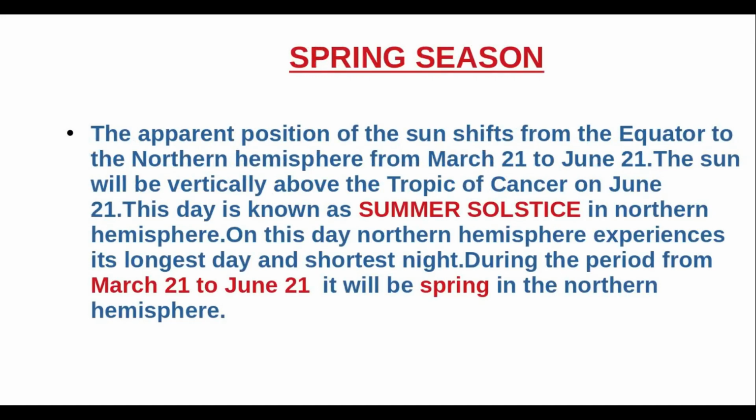Spring season. The apparent position of the Sun shifts from the equator to the northern hemisphere from March 21st to June 21. The Sun will be vertically above the Tropic of Cancer on June 21. This day is known as the summer solstice in northern hemisphere. On this day, northern hemisphere experiences its longest day and shortest night. During the period from March 21 to June 21, it will be spring in the northern hemisphere.